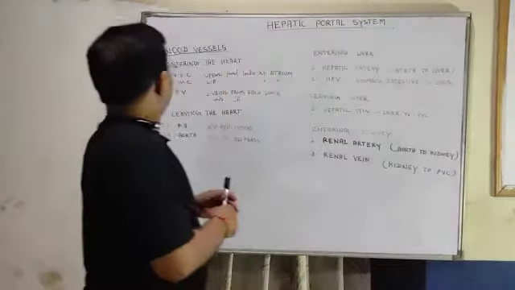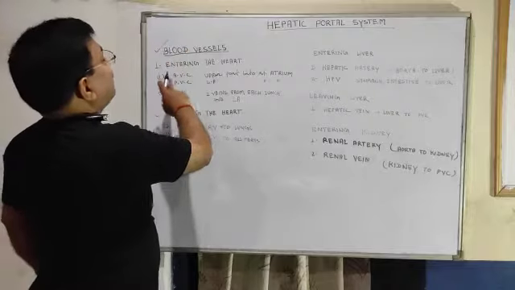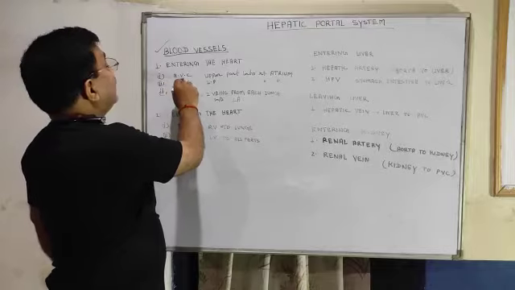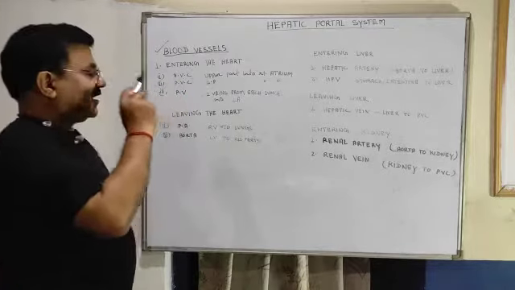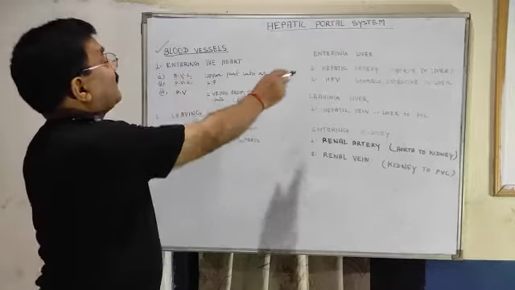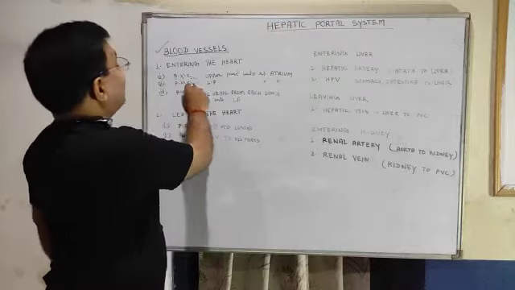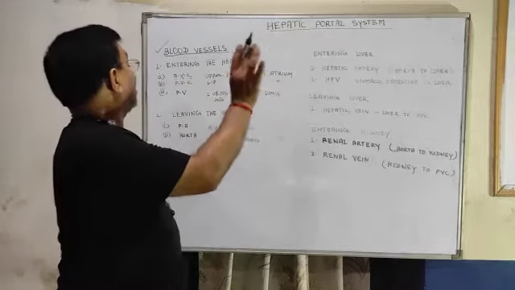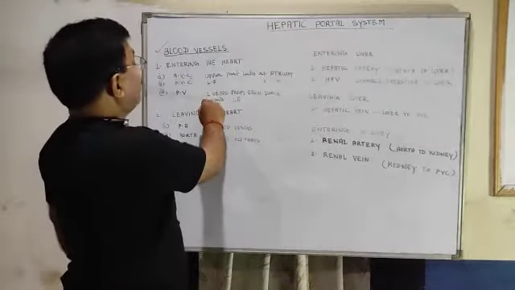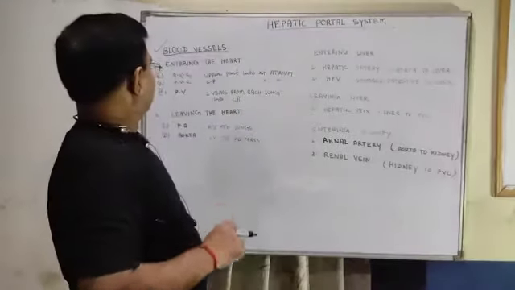That part is clear. Blood vessels which enter the heart: the anterior vena cava from the upper part into the right atrium, the posterior vena cava from the lower part to the right atrium, and the pulmonary veins, two veins from each lung going to the left atrium.